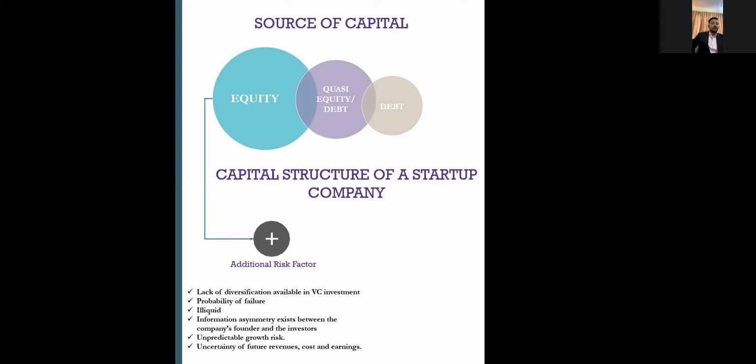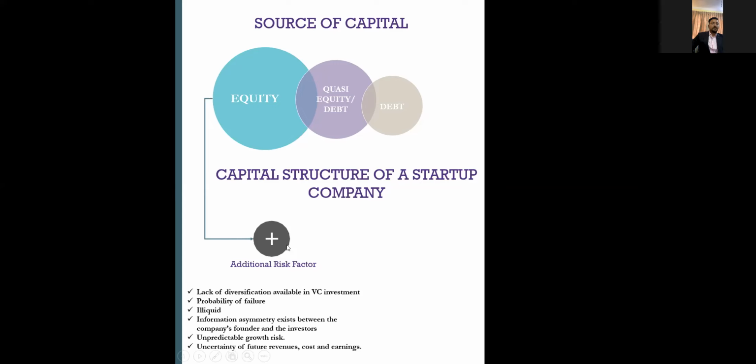The next part is information asymmetry, right? There is always a vacuum between investors' information. What the founder reflects in the balance sheet would be different from an investor's point of view. So there is always information asymmetry, and there is always a risk factor. These are the risks, right?